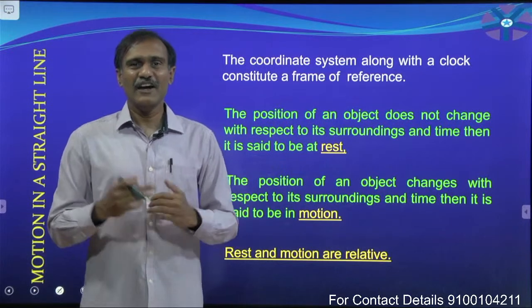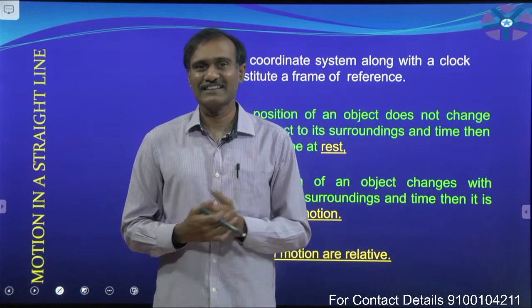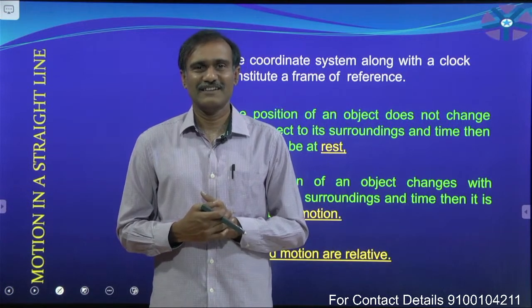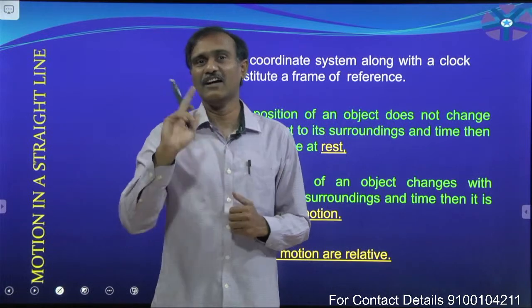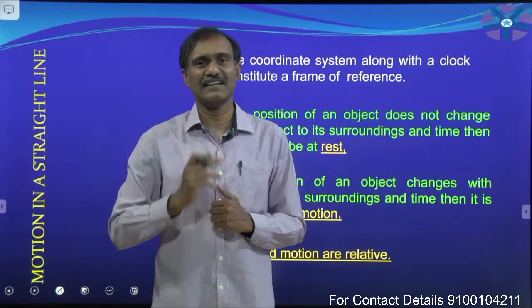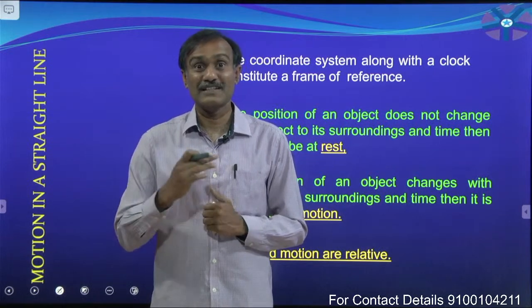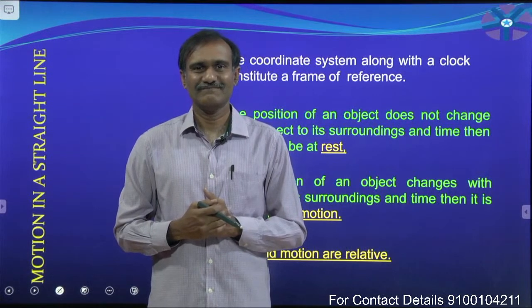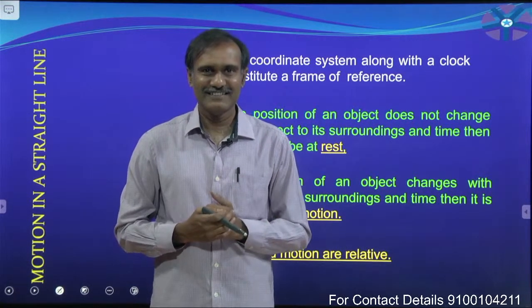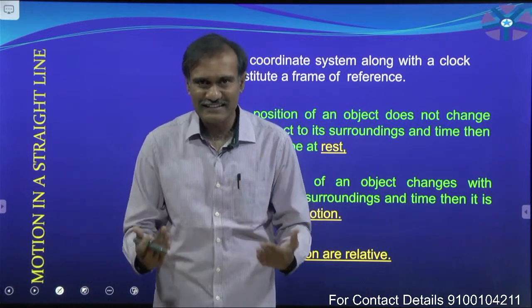Remember that. Now you tell me, what is the state of earth? Already we know that earth rotates about its own axis and also it revolves around the sun. Now you tell me, what is the state of earth? It is in motion. But with respect to you, do you feel that earth is in motion?